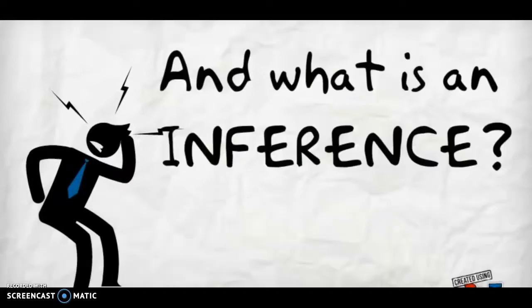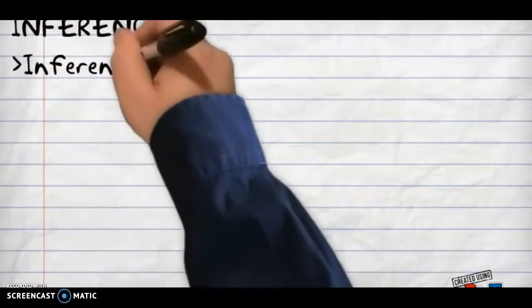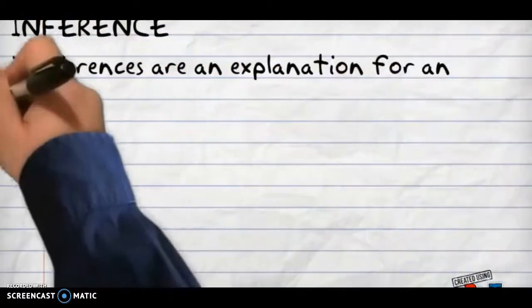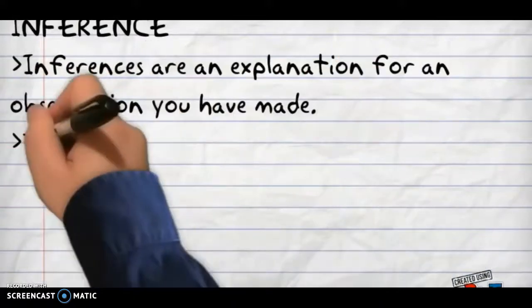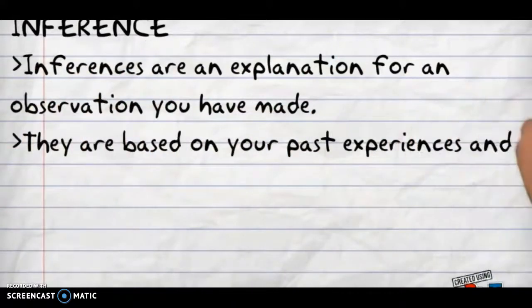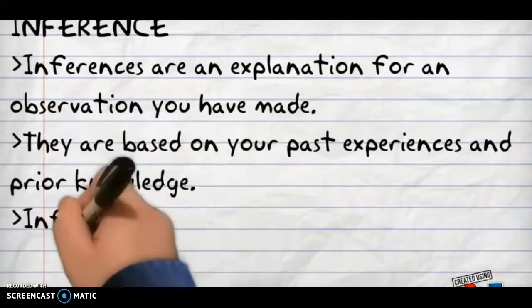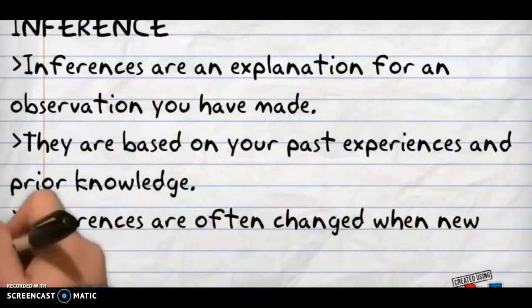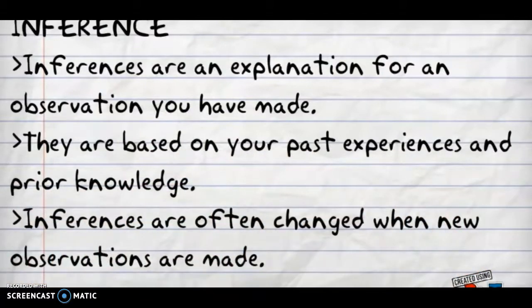So what's an inference? So an inference is an explanation for an observation you've made. They are based on your past experiences and prior knowledge. So inferences are often changed when new observations are made.